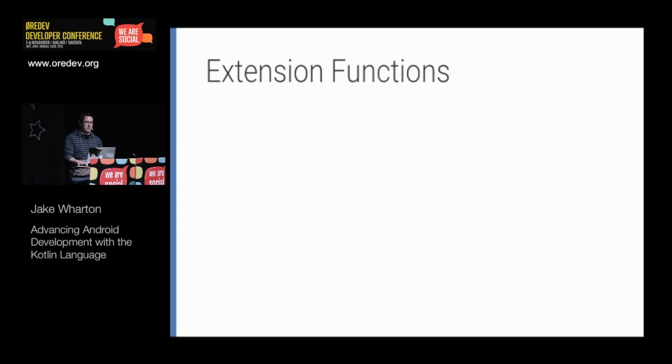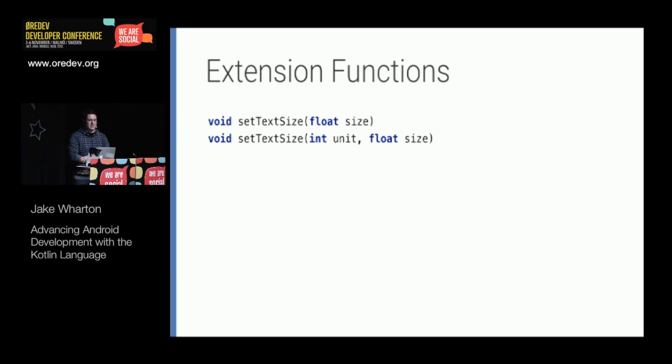So a really good use for extension functions is taking an existing API and fixing how it's broken. TextView has these two awful methods, and you're almost always going to call them incorrectly. The first one doesn't really specify what units it's in, and the second one has its parameters out of order. It doesn't really make sense to say, I want to set the text size to pixels 6. Traditionally, you put the unit after the size.